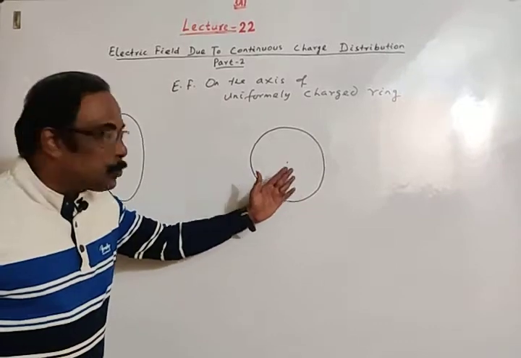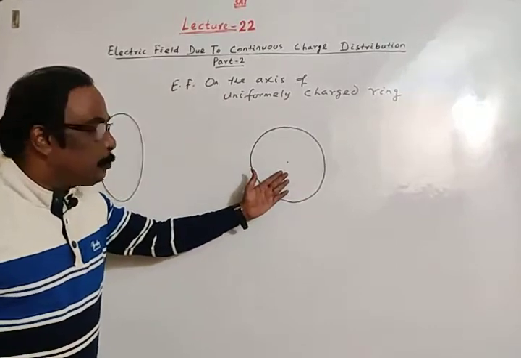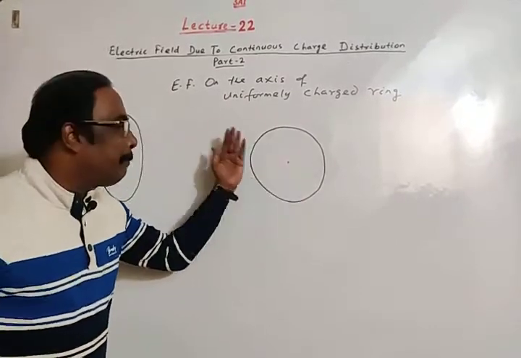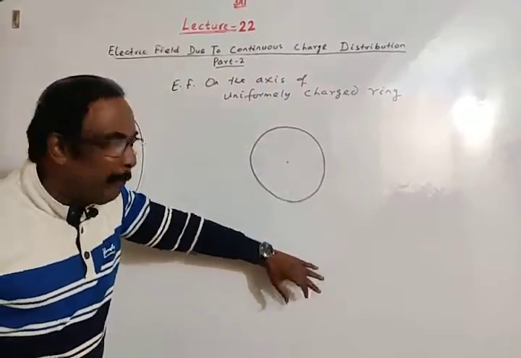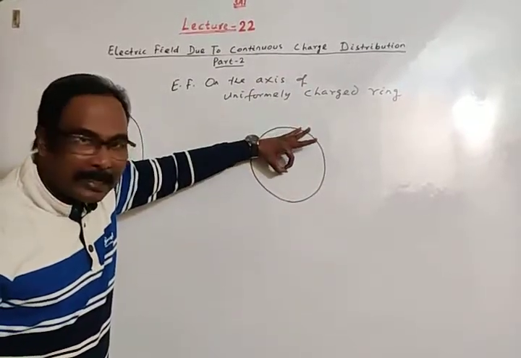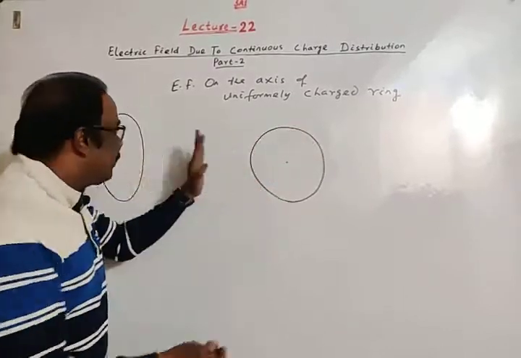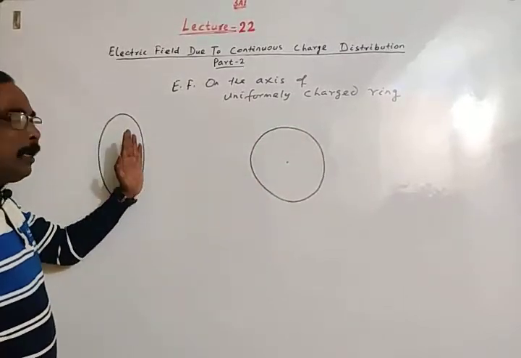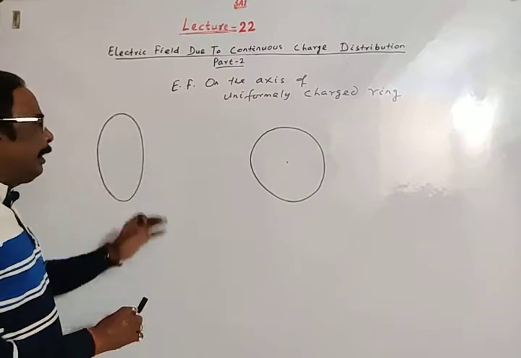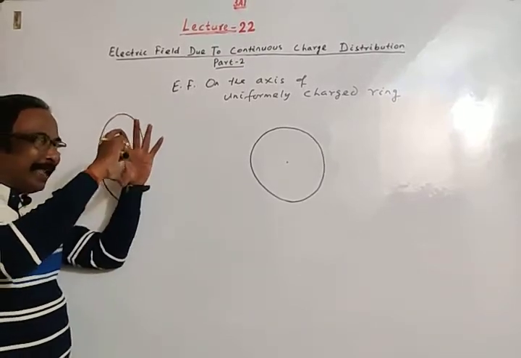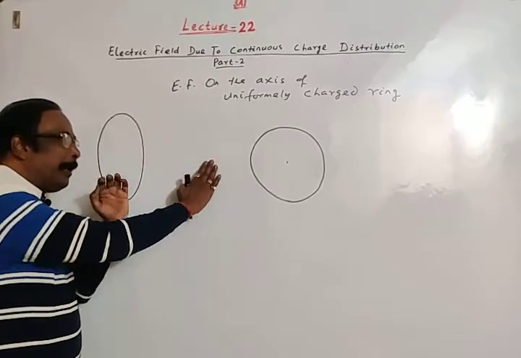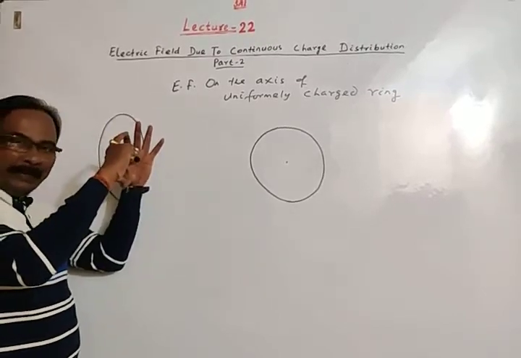This figure shows the ring. In this figure, the plane of the ring is parallel to this whiteboard. The ring is kept like this and this is the axis. But in this figure, the plane of the ring is perpendicular to the plane of the whiteboard. The ring is like this. This is the plane of the whiteboard, this is the ring.